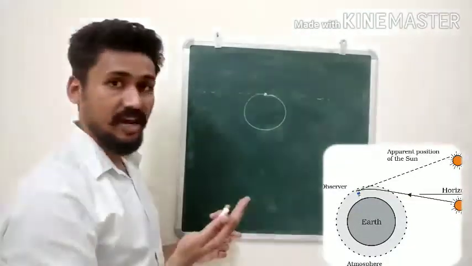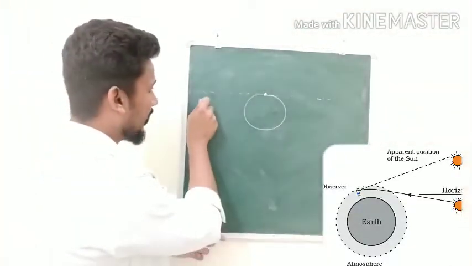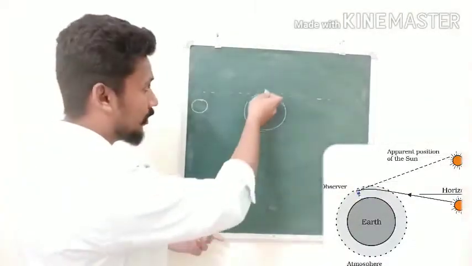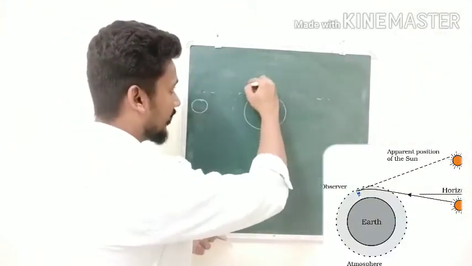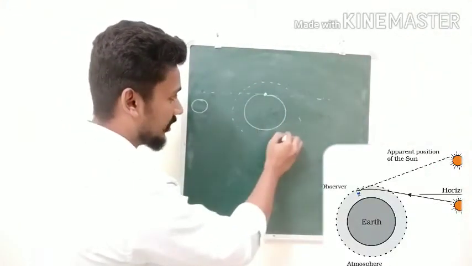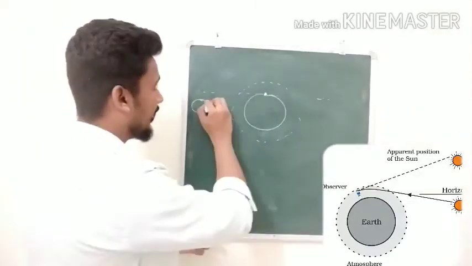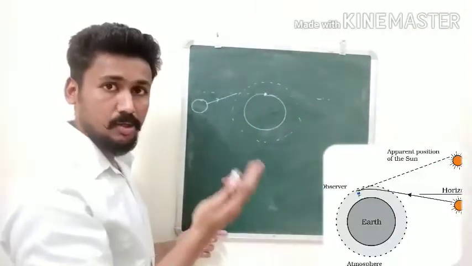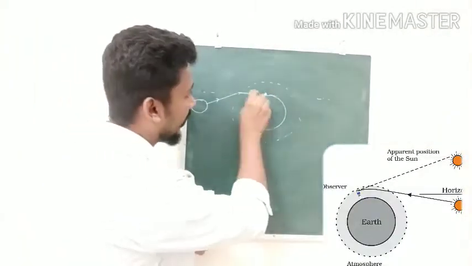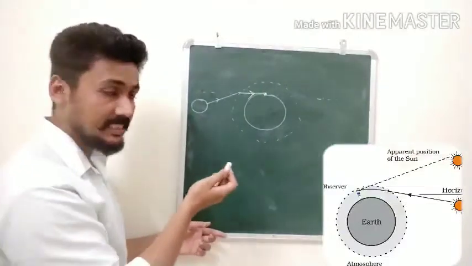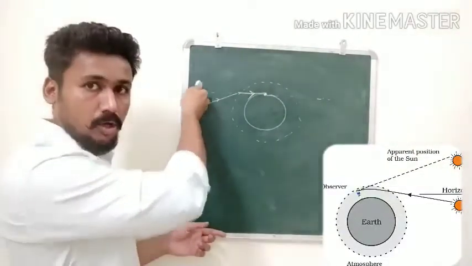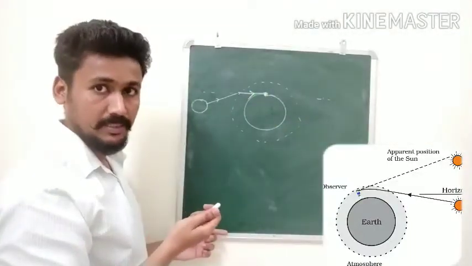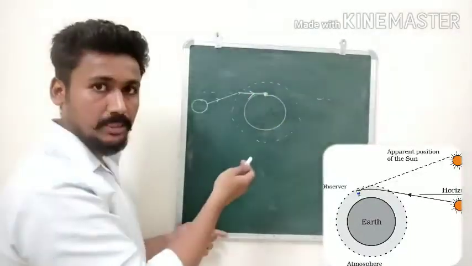But because of refraction, something very wonderful happens. Imagine the sun is over here. It has not touched the horizon. But what is there around our Earth? Around our Earth, we have our atmosphere. So light from the sun reaches the atmosphere like this, and because of the atmosphere, it undergoes refraction. The light refracts in this manner. So even before the sun has actually crossed the horizon over here, we are able to see the sunrise taking place.